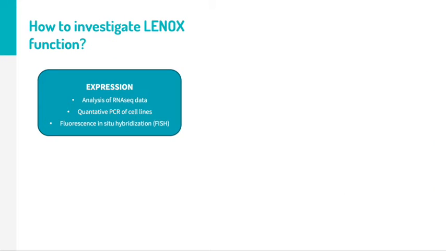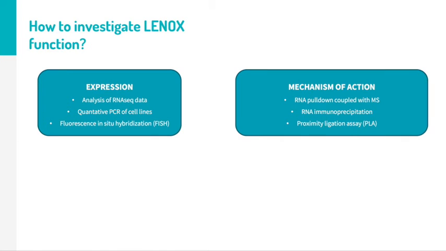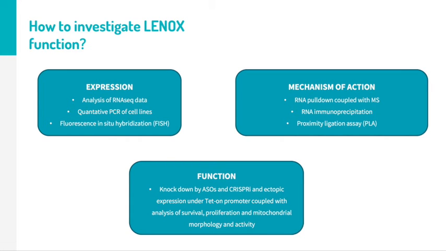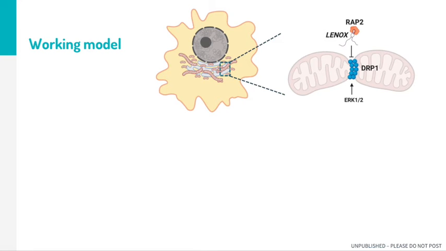To investigate LENOX functions, we combined analysis of its expression with assays to determine its mechanism of action. We found it to interact with the RAP2C GTPase and both of them localized at mitochondria. This brought us to evaluate a role in mitochondrial function in cells knocked down for LENOX or RAP2 or ectopically expressing LENOX. These experiments allowed us to build a model in which LENOX probably acts as a scaffold between RAP2 and RIP1 to regulate the activity of the latter in a negative manner.